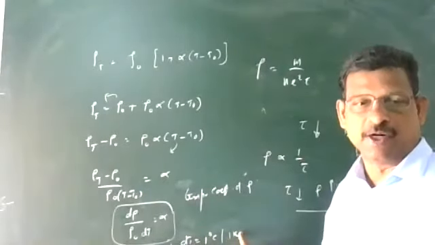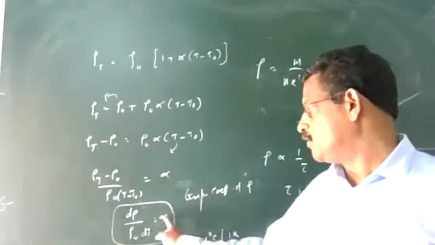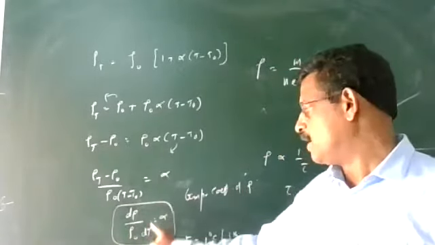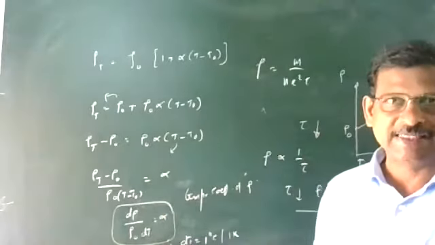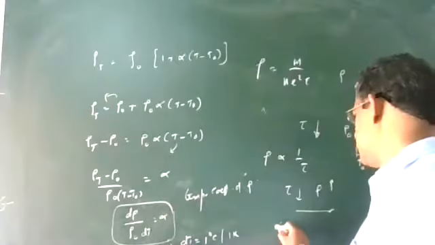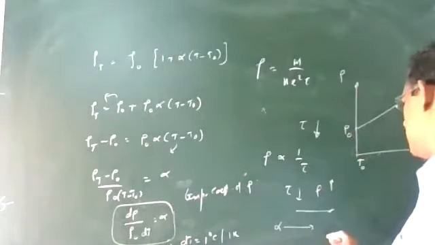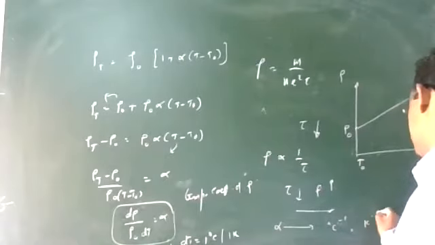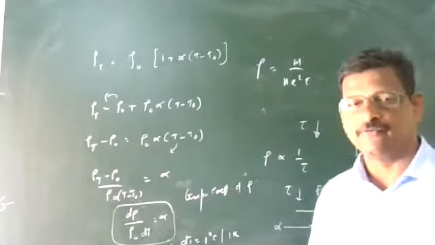What is the unit of alpha? Resistivity cancels, leaving 1 upon temperature. So the unit of alpha is degree Celsius to the power minus 1 or Kelvin to the power minus 1.